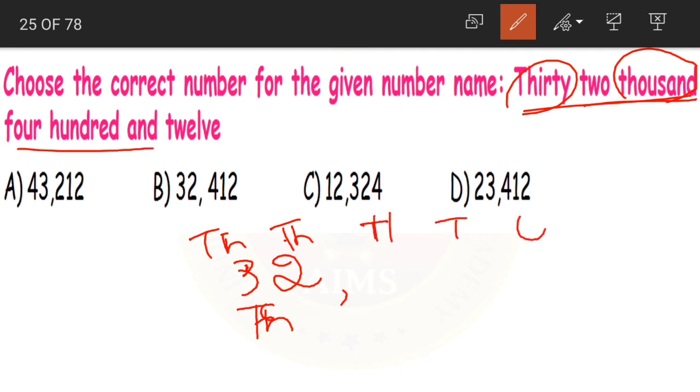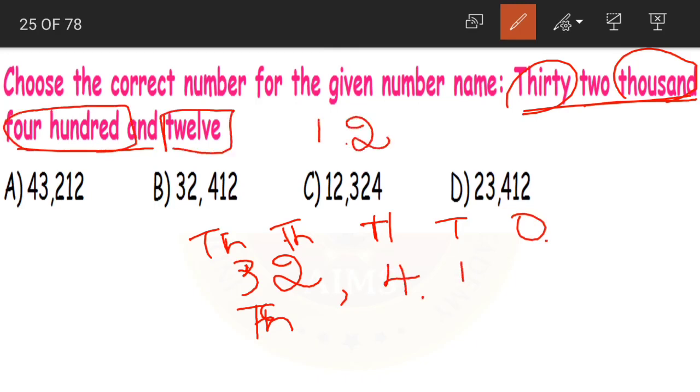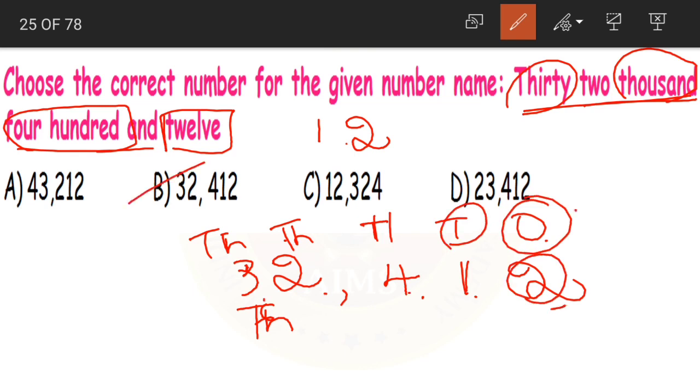Hundreds, tens and ones. Now 400, so 4 is in hundreds place. And lastly we have 12. How do we write 12, children? 1, 2. 1 in tens place and 2 in ones place. So what is our number? 32,412. If you look at the options, it is option B. 32,412 is our correct answer.